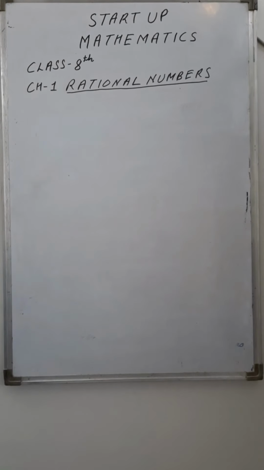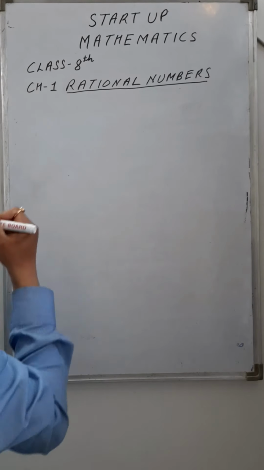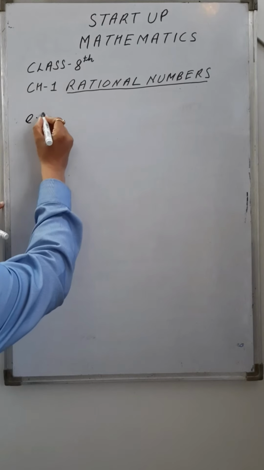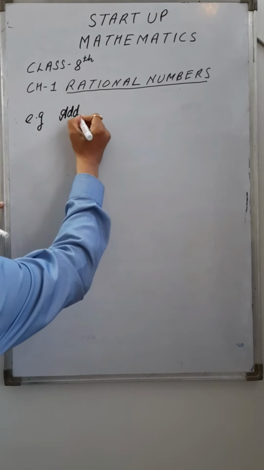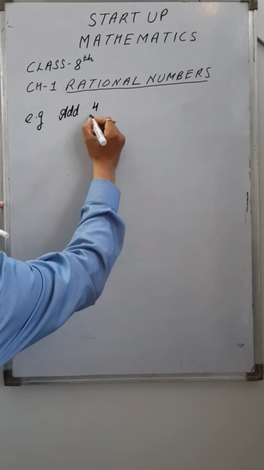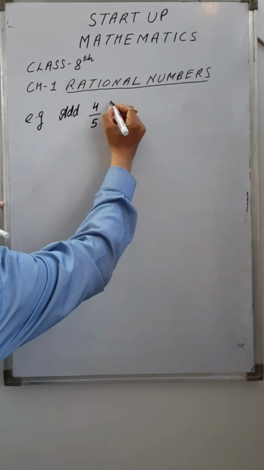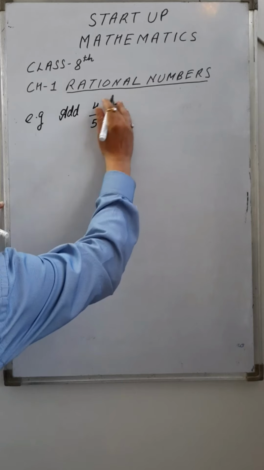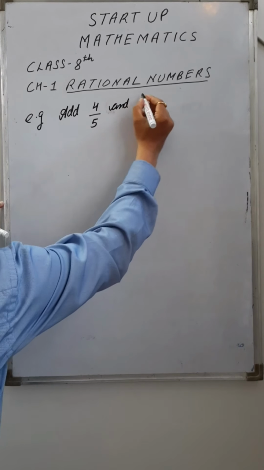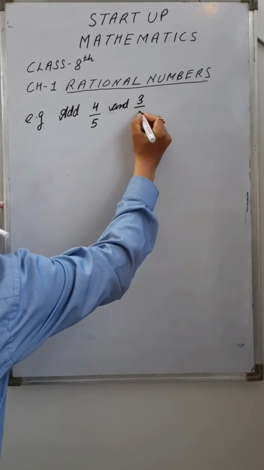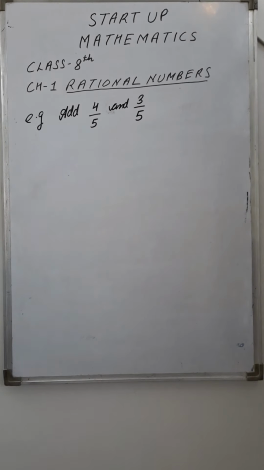If I take a simple example, let's take an example. Add 4/5 and 3/5, right? We have to add these two rational numbers.